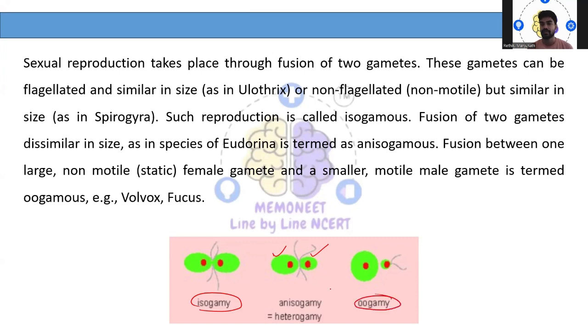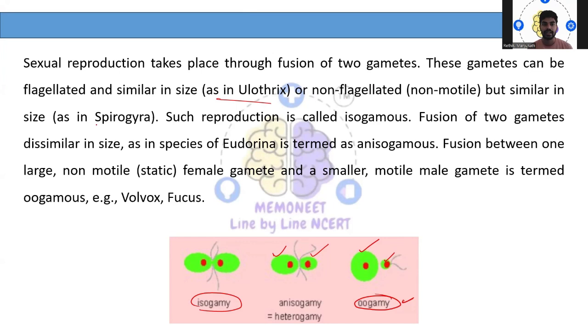Coming to oogamy, we see the fusion of one large non-motile gamete, which is the female gamete, and another small motile gamete with flagella, which I can term the male gamete. These two get fused, and that is called oogamy, okay. And these are the examples for that.